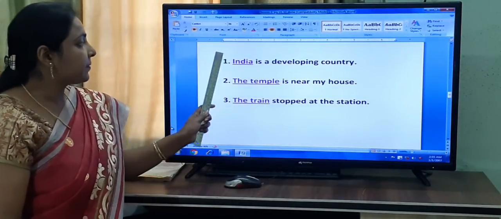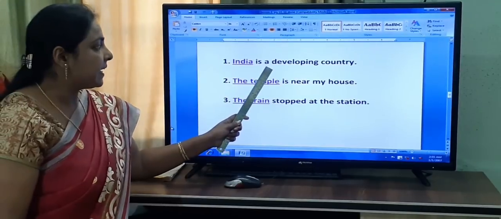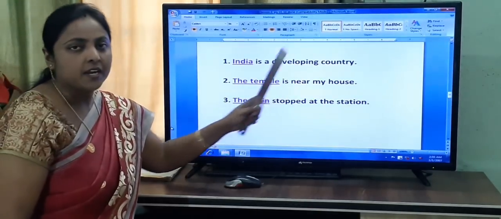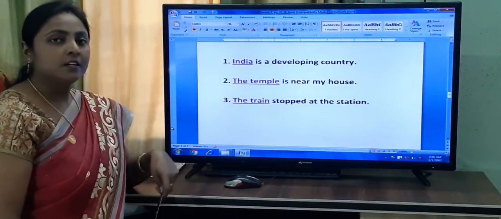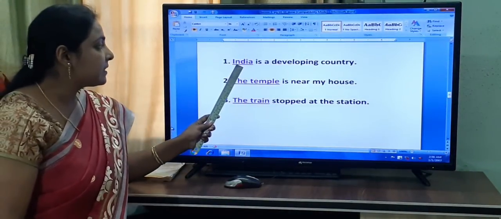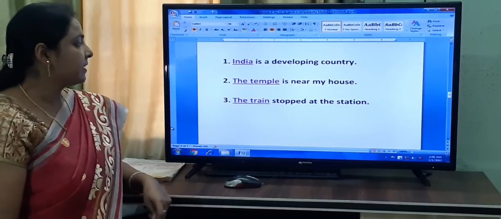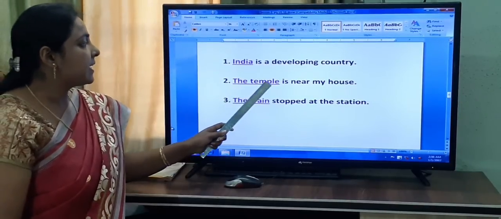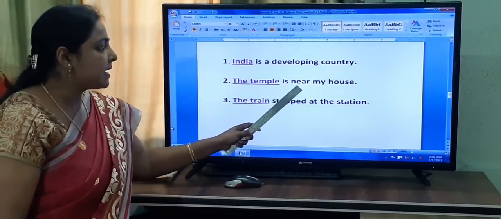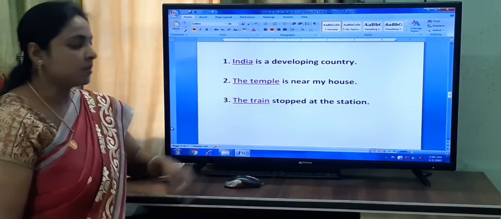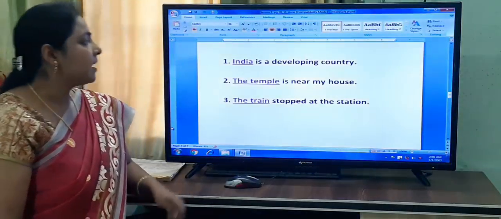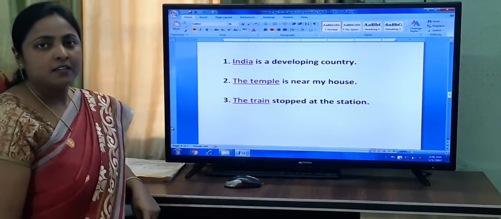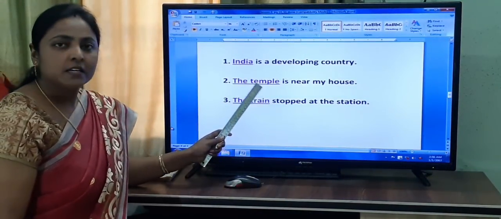I repeat, dash is a developing country. And what is the answer? India. So India is the subject. The next question is, dash is near my house. So what is near my house? The temple. So the temple is what? Subject.